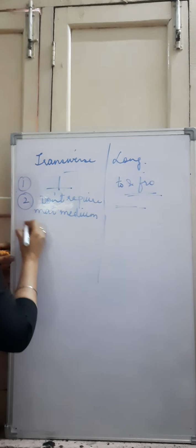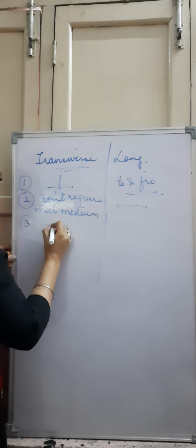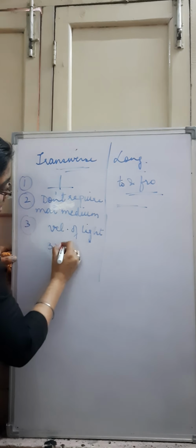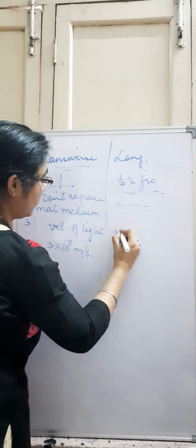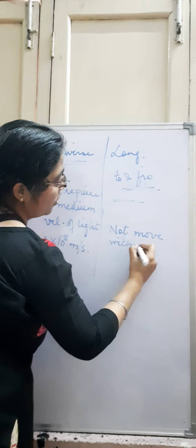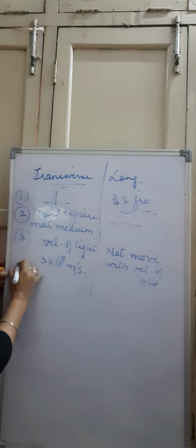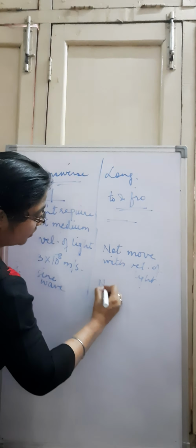Third example, you can write, these transverse waves move with the velocity of light. They travel or they move with the velocity of light. But what is velocity of light? 3 into 10 raised to power 8 meter per second. But the longitudinal waves do not move with the velocity of light. Speed of light also you can write. Then it is in the form of sine wave. It is not in the form of a sine wave.